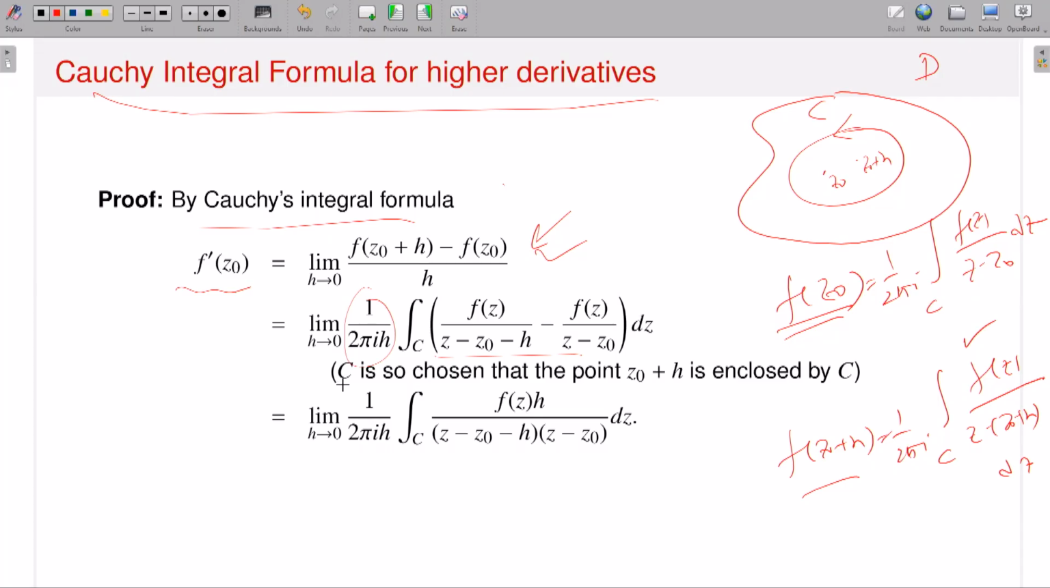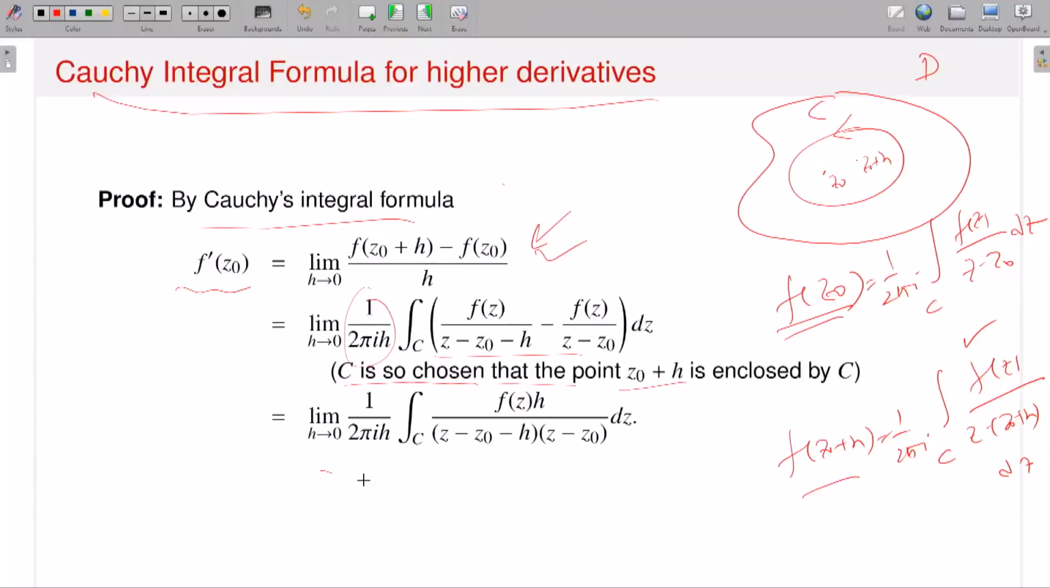Now with a caution that C is chosen in such a way that the point z naught, of course, and z naught plus h are also enclosed. That means both z naught and z naught plus h lie inside the contour. Then do the algebra. In this object I can write the limit h approaches to 0 of 1 by twice pi i h times the integral of f of z, h divided by z minus z naught minus h times z minus z naught. Now if I want to get the formula, f prime of z naught should be 1 by twice pi i integration over C, f of z divided by z minus z naught squared, dz. That's what I have to prove. I will show that this limit is exactly equal to this one.